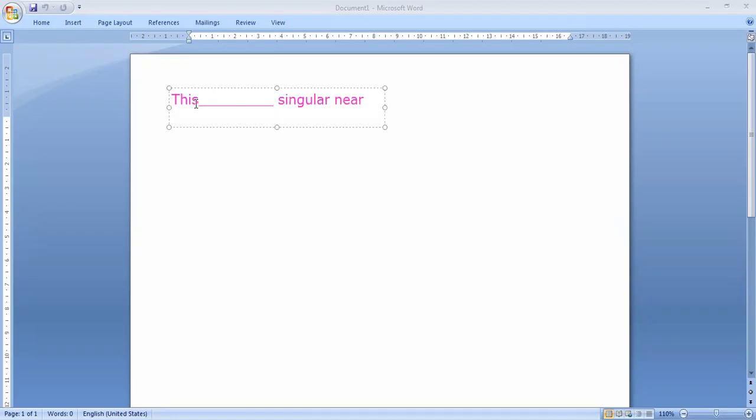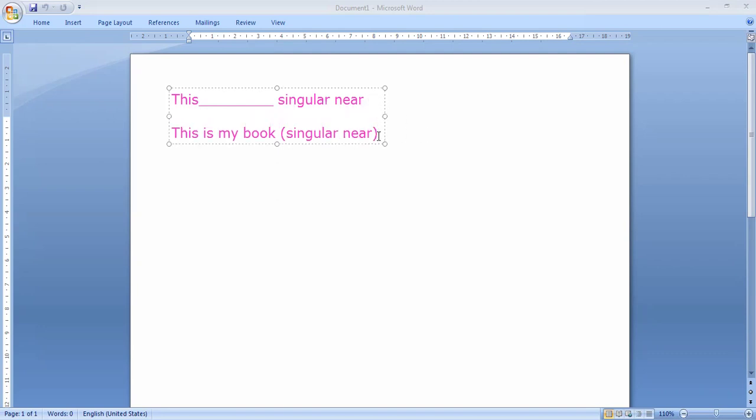Here is singular near. We say this is my book. For example, I say this is my book. So the book is near from me, and I say this is my book. And this is called singular near. Okay, this is the first one.